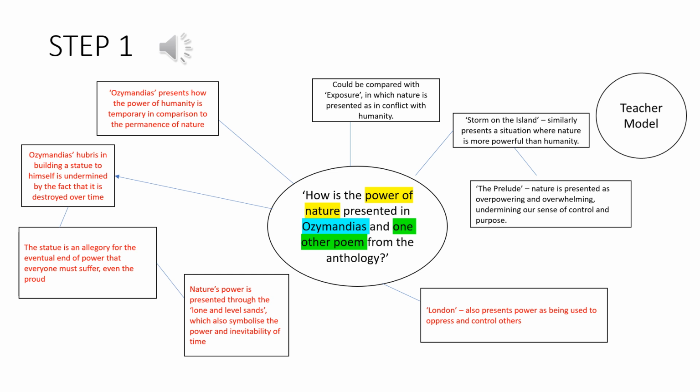And lastly, slightly differently to nature, if the question was slightly different, perhaps about power instead, a good poem to compare Ozymandias to would be London, because both poems talk about the abuse of power and how power can be used to oppress and to control others, which Ozymandias did at the time that he was alive, and that Blake describes in his version of London.